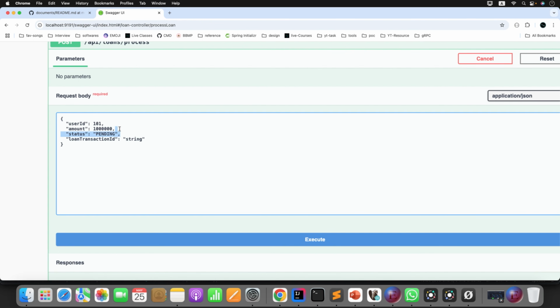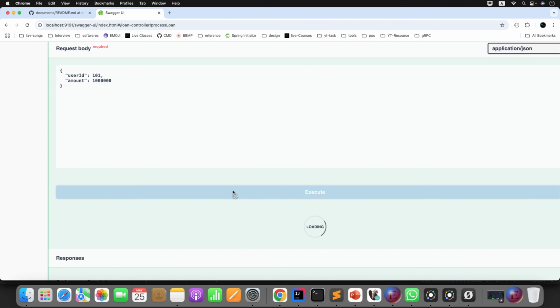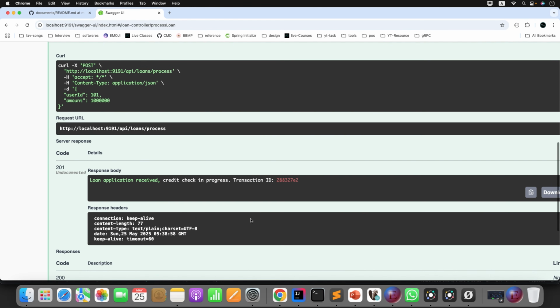Status you no need to give anything. It will be set behind the scene. Transaction ID will also be auto generated in code. Now these are the two inputs you need to pass. Click on execute. Instantly you get the message: loan application received, credit check in progress, transaction ID is this.